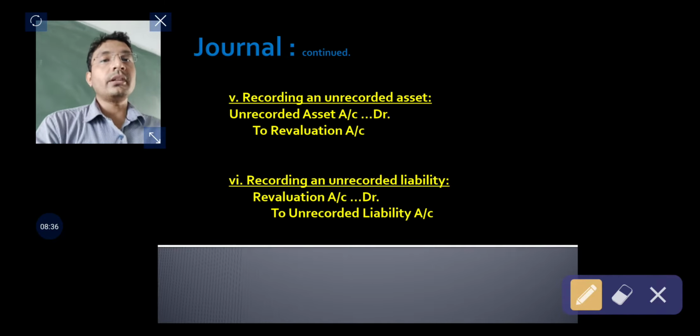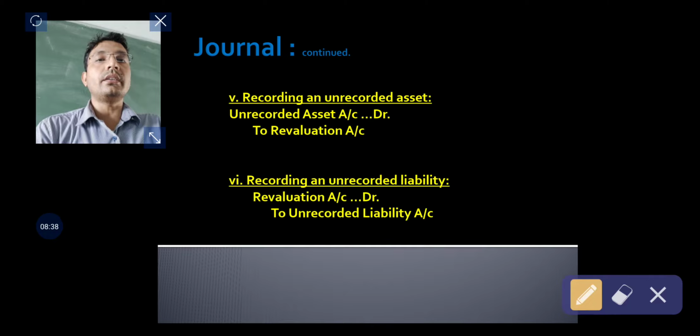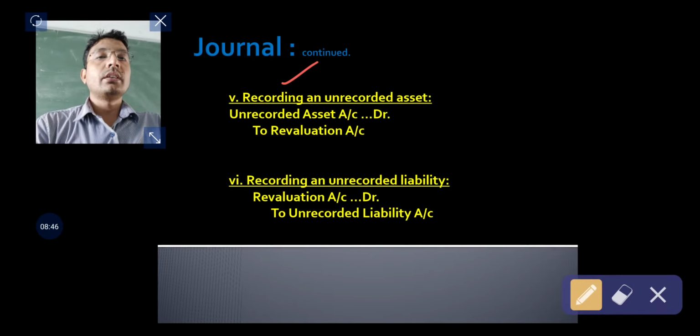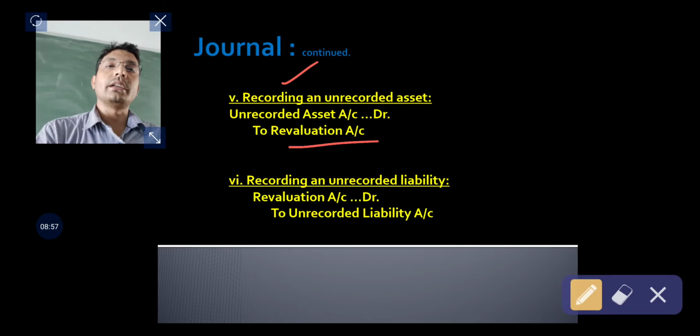Whenever an unrecorded asset is to be recorded, we are required to debit that particular asset account. At the same time, since it is a gain for the firm, the revaluation account is credited.